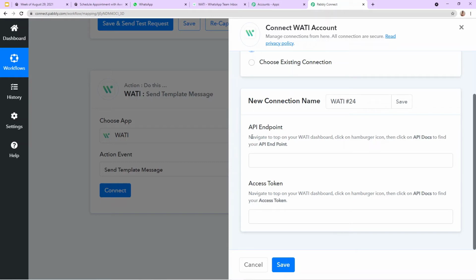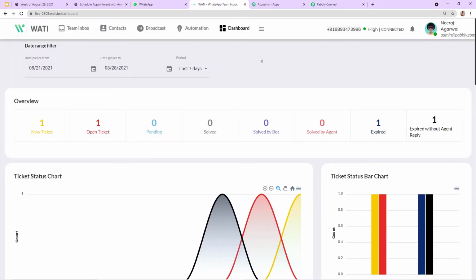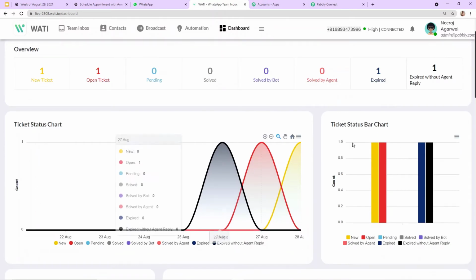So it is saying navigate to top on your Vati dashboard, click on hamburger icon, then click on API docs. Okay, so here we need to log in to our Vati account. So here is my Vati account. I already logged in and created my account. So this is how the dashboard looks. You can also create your Vati account and start using it.